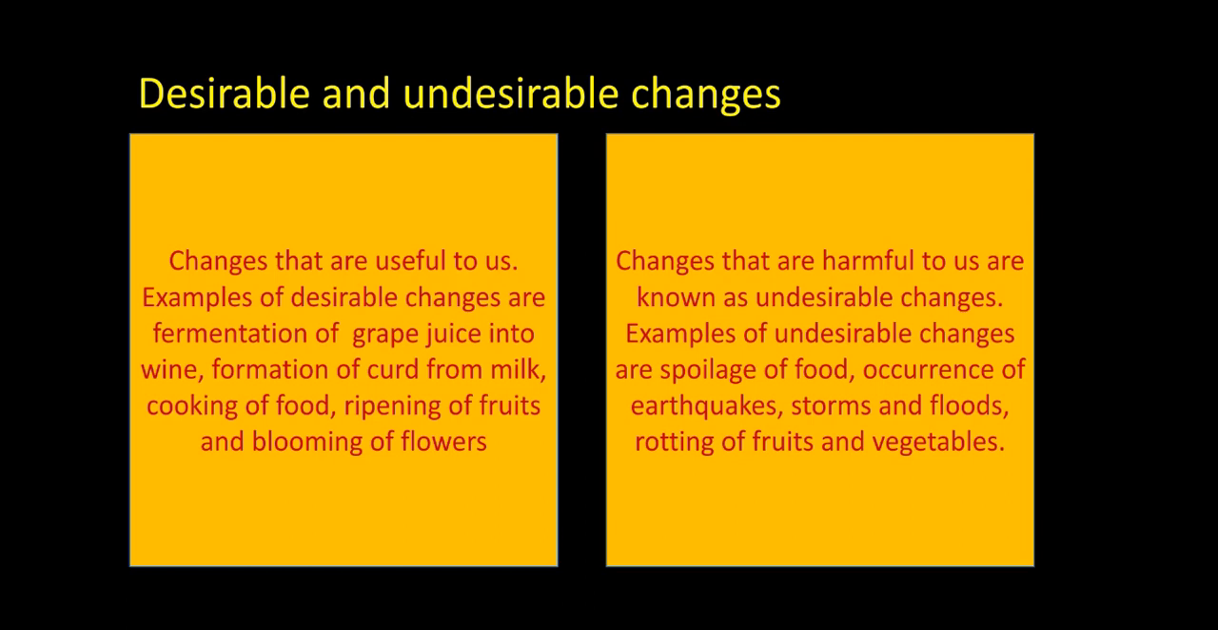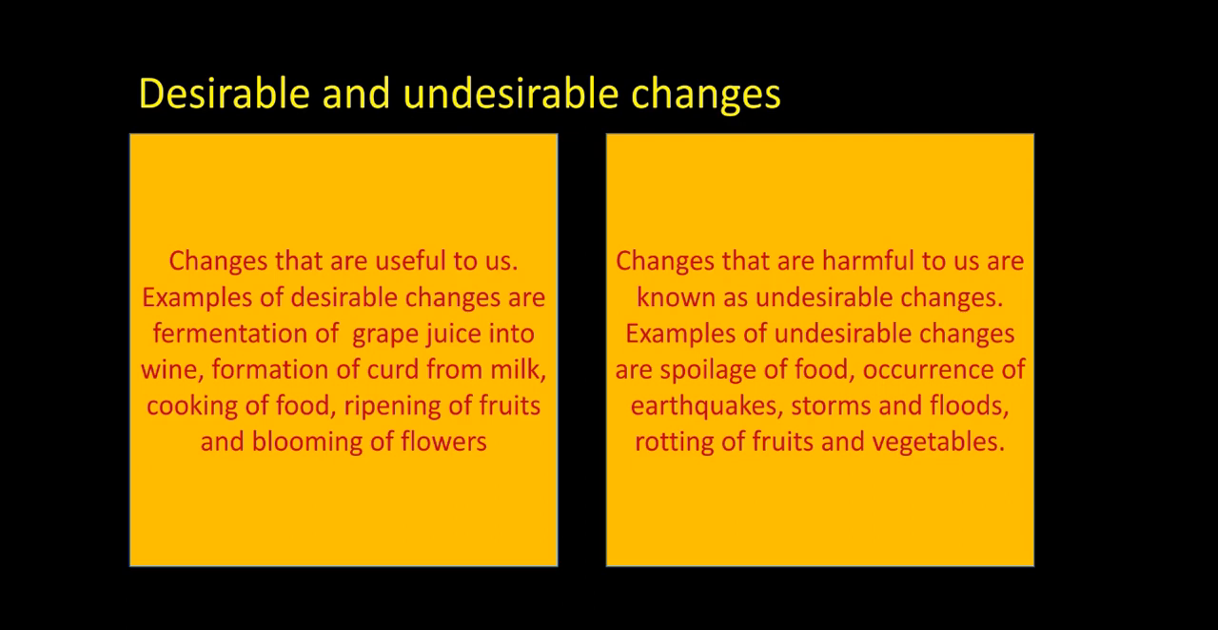Now, changes that are harmful to us are called undesirable changes, or we can say that changes which are not useful for us, human beings, are known as undesirable changes. Examples of undesirable changes are spoilage of food, occurrence of earthquakes, storms and floods, rotting of fruits and vegetables, soil erosion, rusting of iron, etc. So these kinds of changes are undesirable changes.